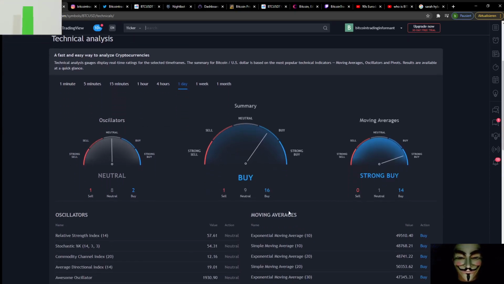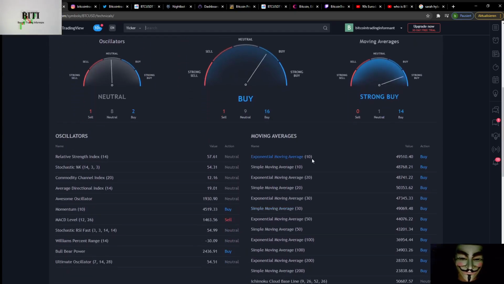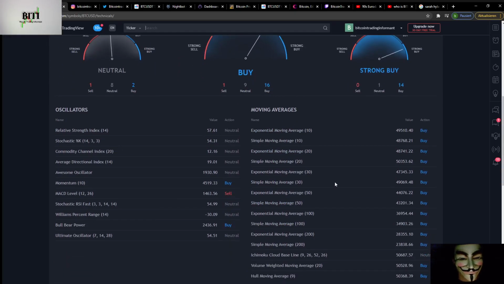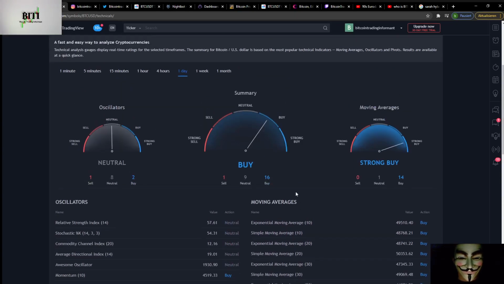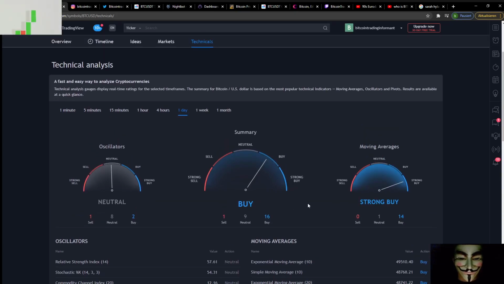You have here on the downside, if you're scrolling down, moving averages. I will tell you all about moving averages in the future. For the moment, it's not so important for you. The important thing for you is the quick overview. If you are going into TradingView and Bitcoin, the quick overview on the daily is telling you, man, you have to buy the summary, you have to buy that Bitcoin. 16 moving averages are telling you buy, 1 is telling you sell, and 9 are neutral.